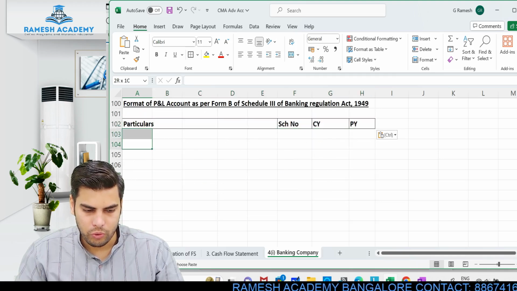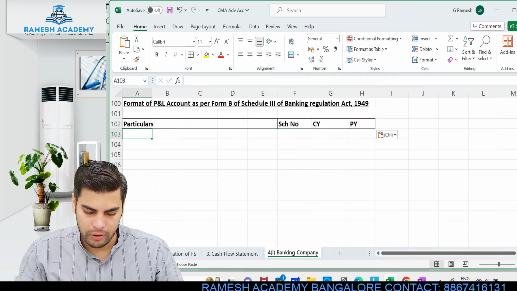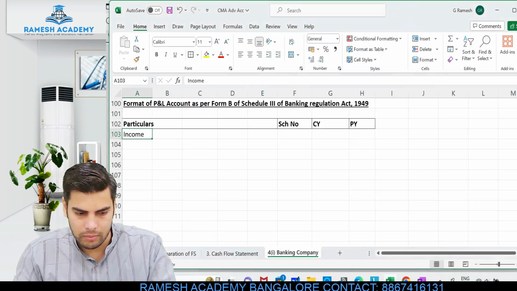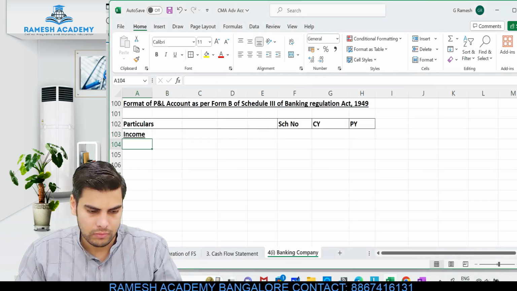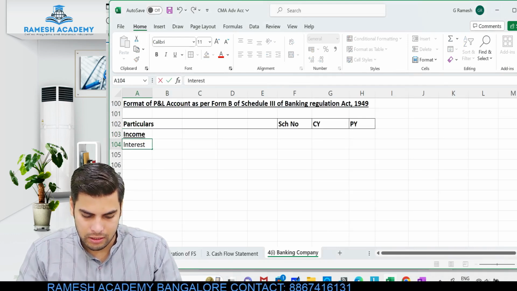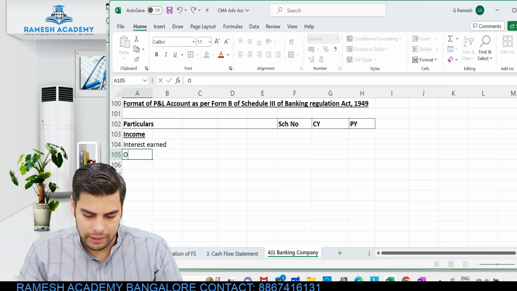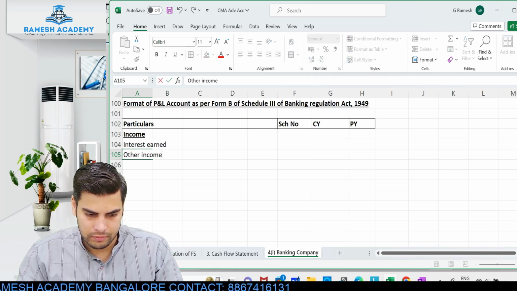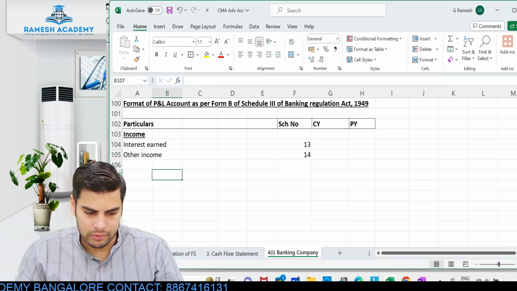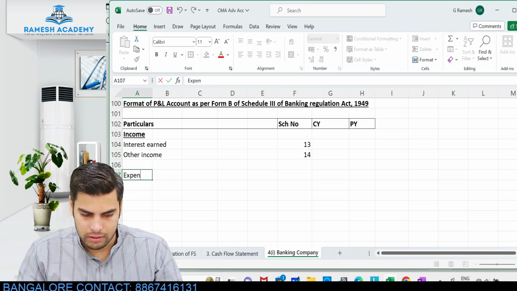So when it comes to the P&L account, it is quite simple. You will be maintaining 2 things. One would be your income, and under income again 2 things: interest earned and then other income. This would be 13 and this would be 14. Same way expenses.